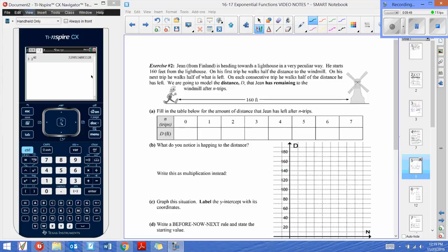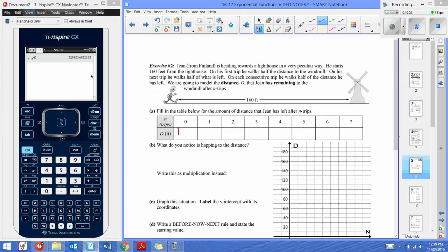Moving on to exercise 2, we have Gene heading towards a lighthouse in a very peculiar, which means strange way. He starts 160 feet from the lighthouse. Okay, so starting, that means the initial value. On his first trip, he walks half the distance to the windmill. Okay, so half of 160 is 80, and so on and so forth. So take a minute, pause the video, fill in the table.